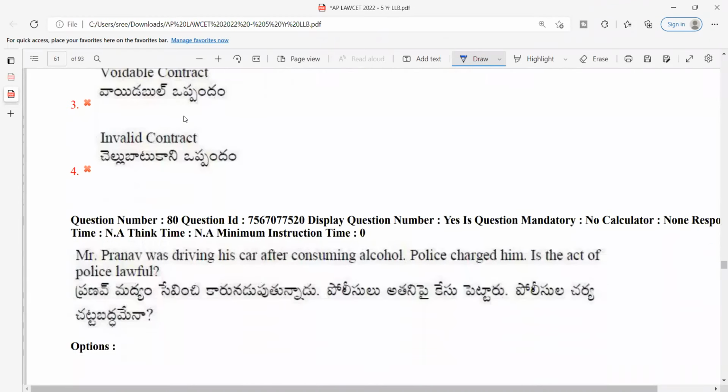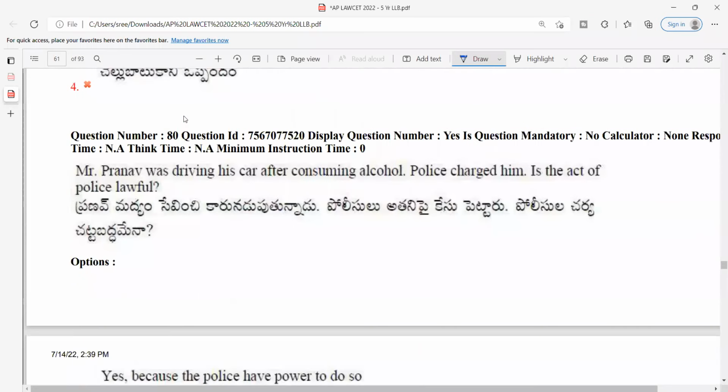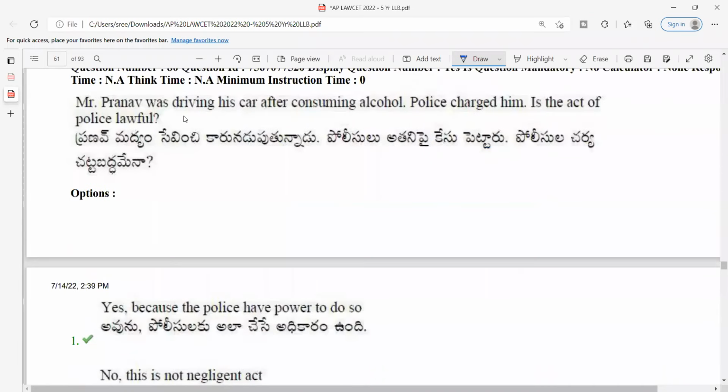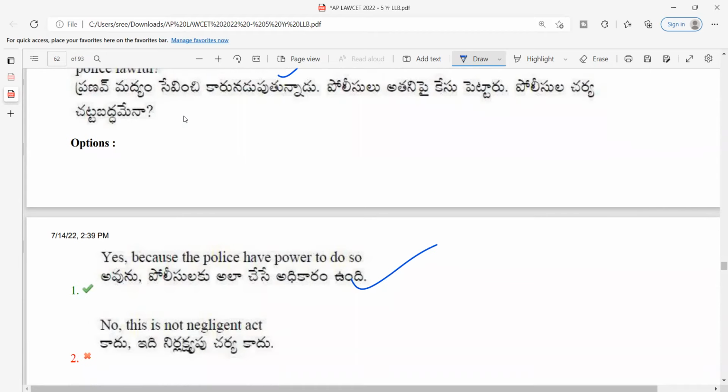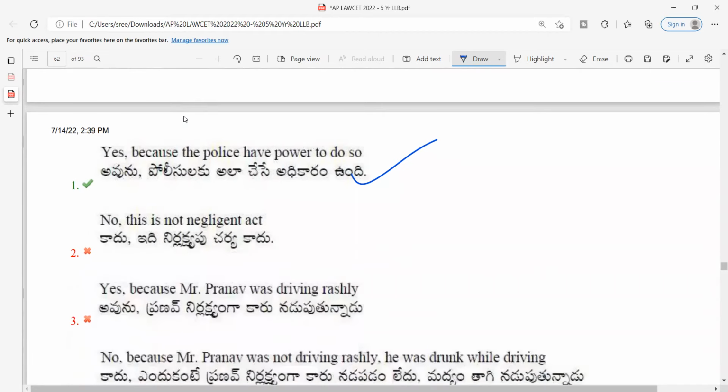Next, Mr. Pranav was driving his car after consuming alcohol. The police charge him. Is the act of the police lawful? It is lawful because the police has the power to do so. Even if you did not attend any class, even if you ask a small child in 5th or 6th class, he will say this. So it is a very easy question.